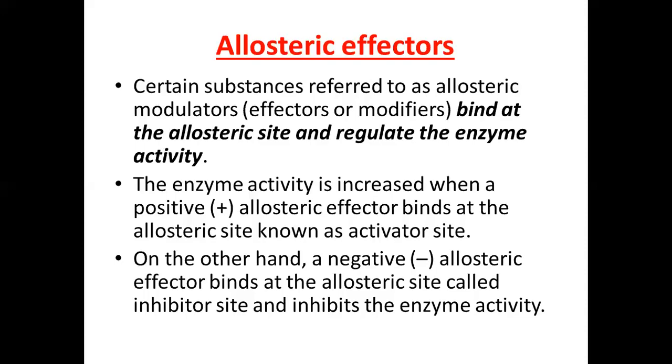It means that by binding of these effector molecules at the activating site, there is overall enhancement in the enzyme activity, or the speed of the reaction is increased. But if a negative allosteric effector binds, then it may cause inhibition of the enzyme activity.